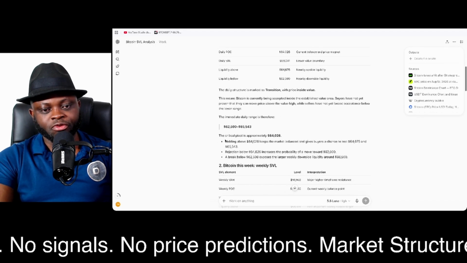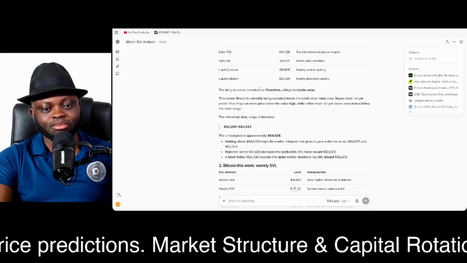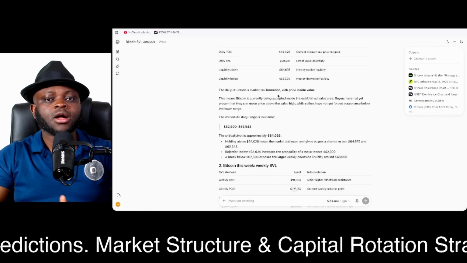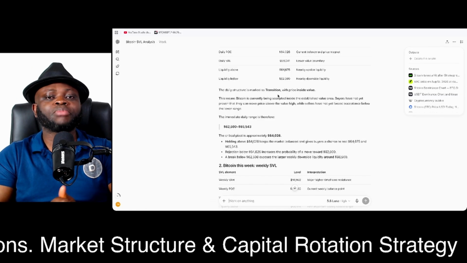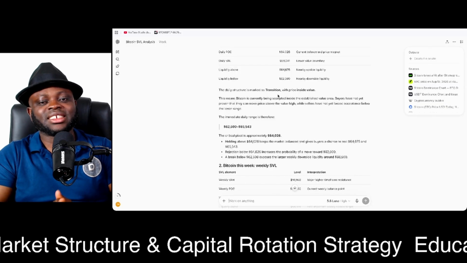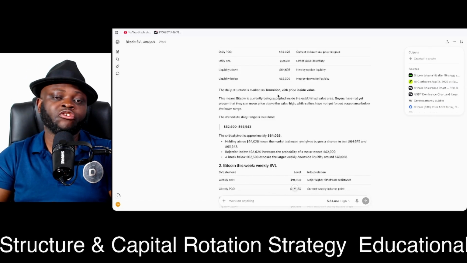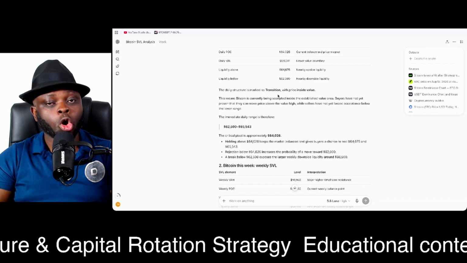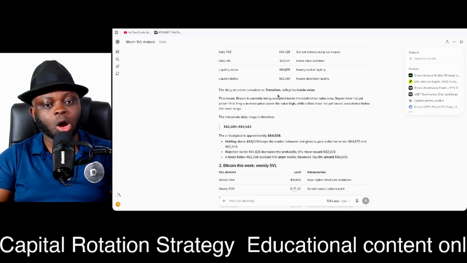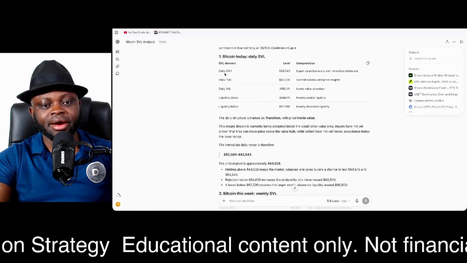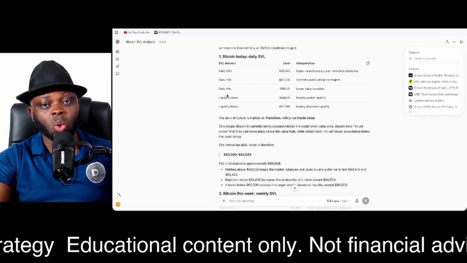Now, if you go further, you see the daily structure is marked as transition, meaning nothing is really happening. The transitional part of it is like, okay, the market is either getting ready to reverse back to the upside or to continue back to the downside. That's why this daily value area high and daily value area low are important.